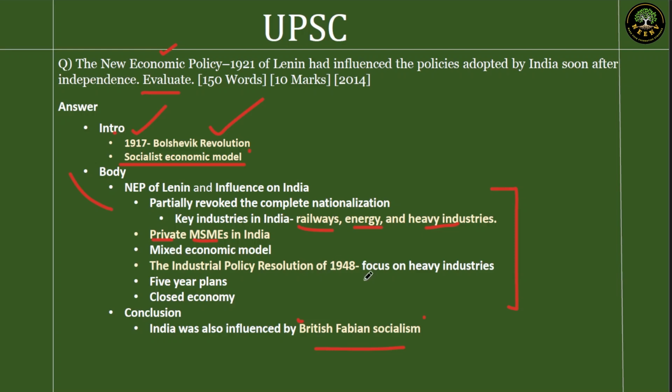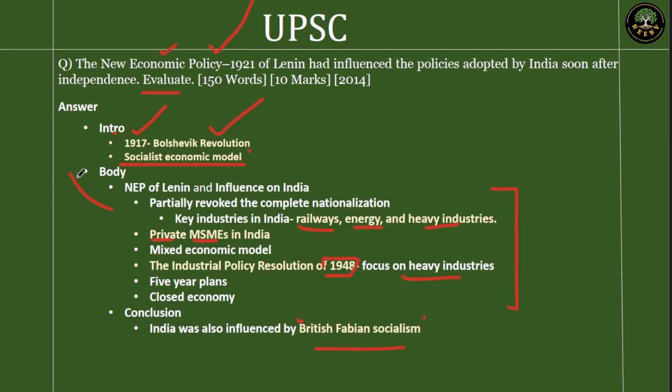India's IPR, Industrial Policy Resolution 1948, it focused on heavy industries. USSR at that time also focused on heavy industries because it was an agrarian country, unlike other European countries. So they wanted to build heavy industries, capital intensive industries. India also focused on the same based on this.